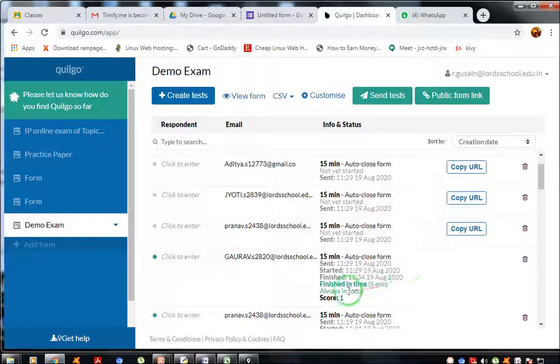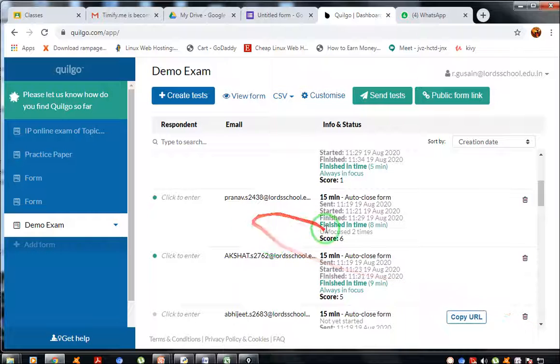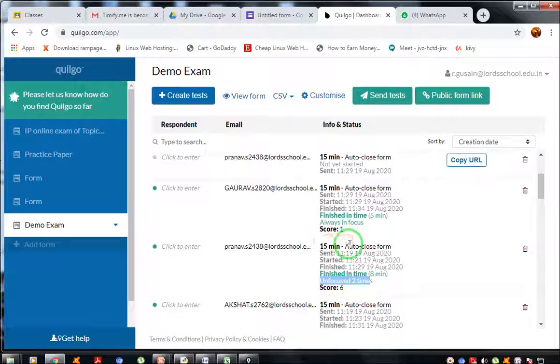Gaurav finished in 5 minutes. Always in focus. Pranav finished in 8 minutes, but this is unfocused. This should not be there. Unfocused 2 times. Unfocused 2 times means he went out of the form 2 times.